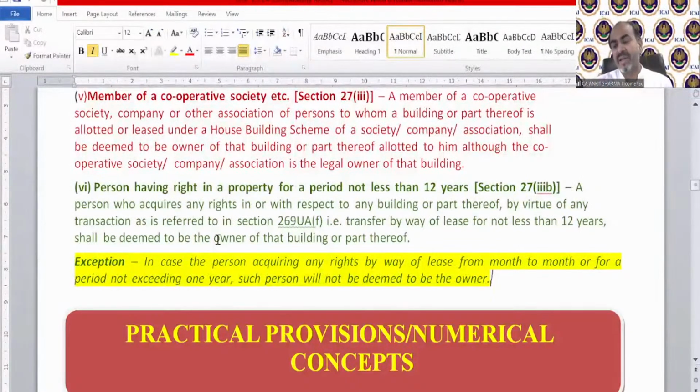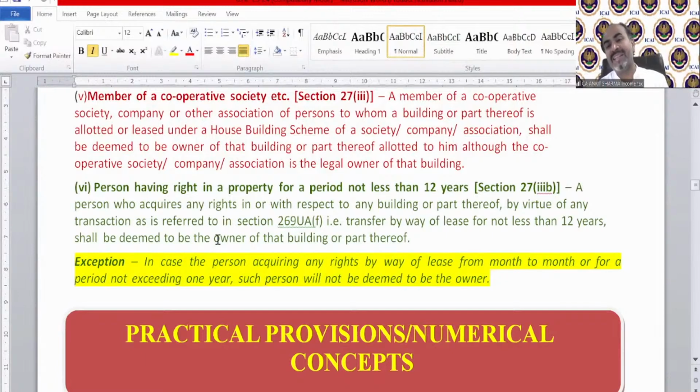Like I have given some property to someone on lease, but the agreement says that after every 11 months or after every 10 months, the contract needs to be renewed. And after every 10-month renewal, even if he has the property for the next 20 years, and he is in this property for more than 12 years, deemed owner applicability will not be there.